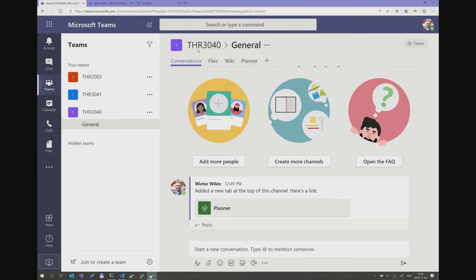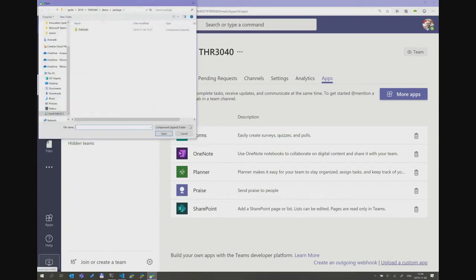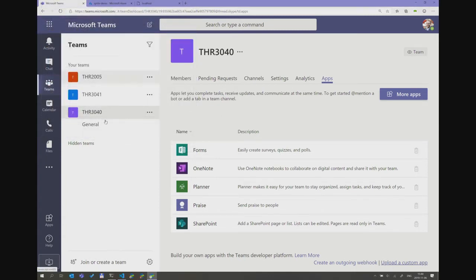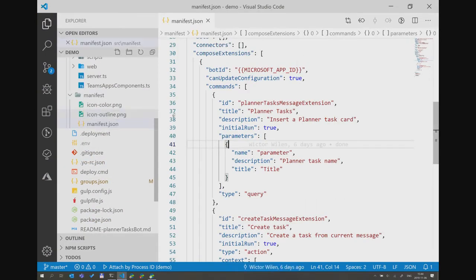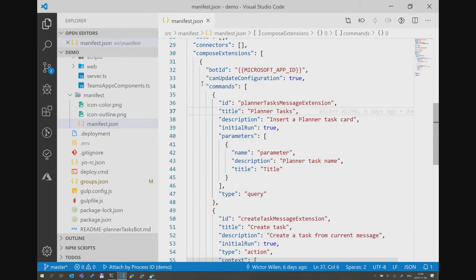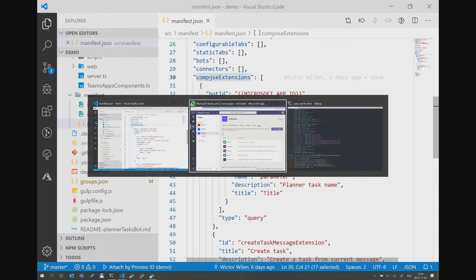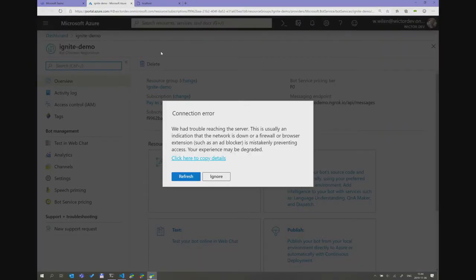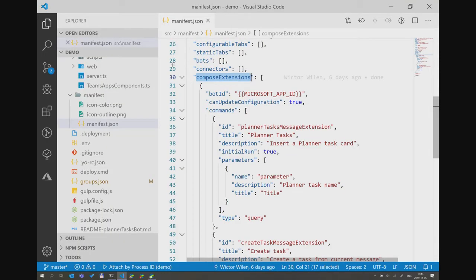So the first thing I'm doing is sideloading the application. I have that zip file with the manifest, which then points to a bot. While that is uploading, I'll show you the manifest here. Messaging extensions are called compose extensions in the manifest. They require a bot ID, and that is replaced when I'm building this with the real bot ID, which is registered in Azure, which I can show you here. Okay, let that load in the background. Essentially, I registered the bot in Azure, so I got the ID, and that's what I'm using here.